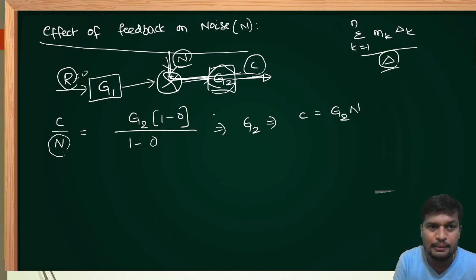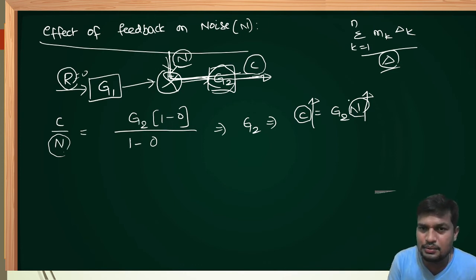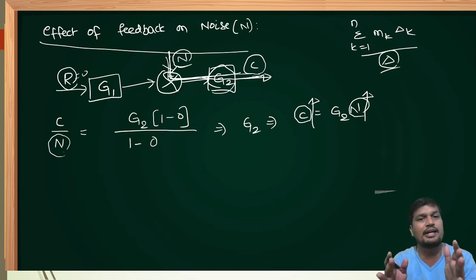You can observe here it is an open loop system, the reason being there is no feedback. In this open loop system, the output and noise are directly proportional to each other. When noise in the system increases, the output also consists of more noise, which is undesirable, like a blind person. If somebody disturbs a blind person continuously, his output also will be disturbed because he does not have any sensor to correct that noise in the system. Noise is directly proportional to output. As noise increases, the output also consists of more noise, which is undesirable. That's why open loop systems are not much preferred these days. The reason is it consists of more noise.